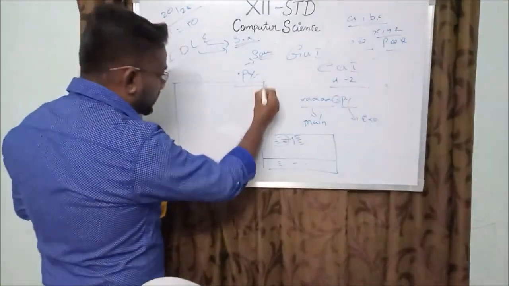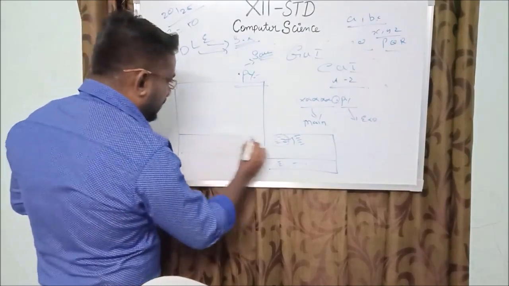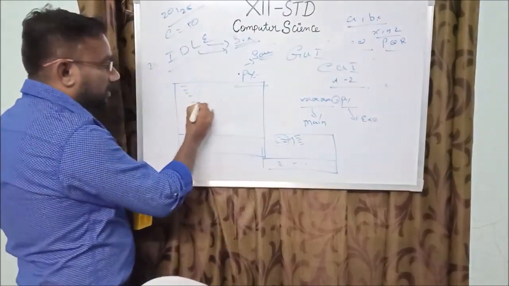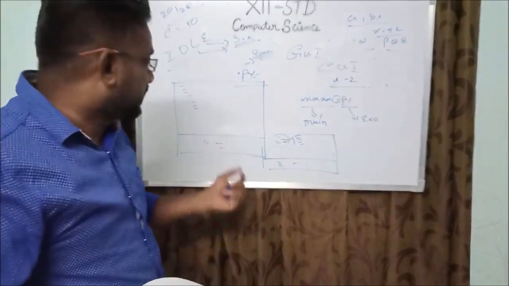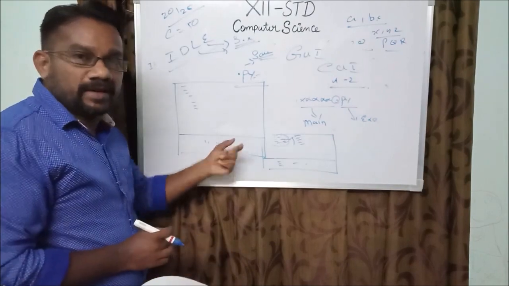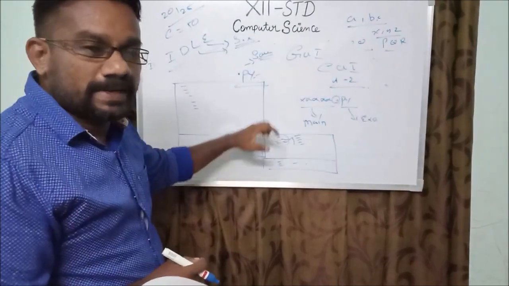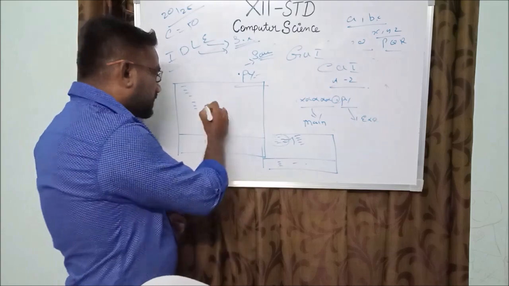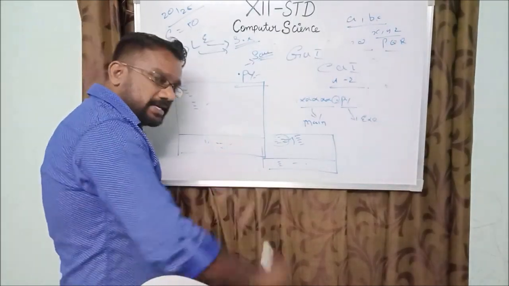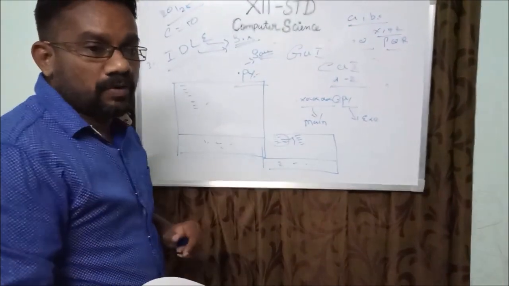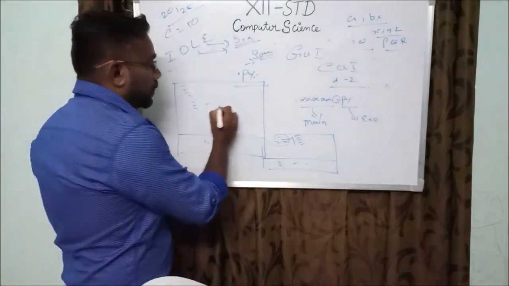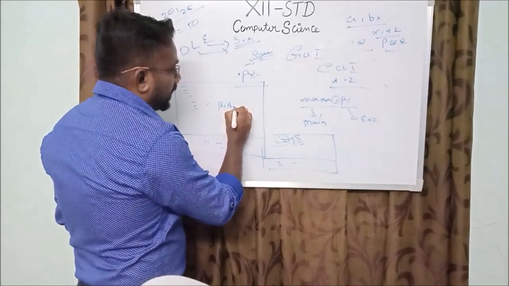The screen will be divided into two main parts. First, here is the interactive mode, where you type the Python programming code. When you type, the result will come here. So you have to see the result. The screen is split into two: here you see the coding, here you see the output result. Now you have to type the Python code.